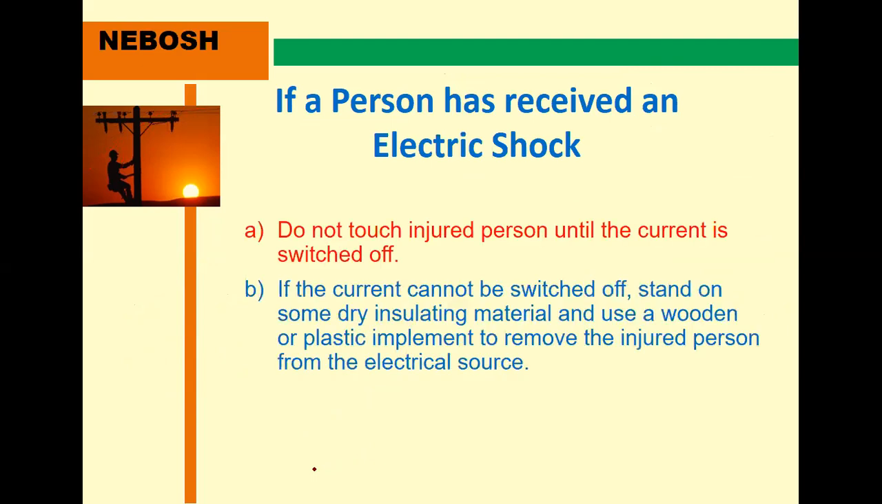If a person has received an electric shock, then never touch him directly. For example, if one guy gets an electric shock, do not touch the injured person until the current is switched off. Then go and switch off that electric line, or use rubber, any stick, or plastic items. If the current cannot be switched off, stand on some dry insulating materials and use a wooden or plastic implement to remove the injured person from the electric source. That's why, if any guy gets an electric shock, never touch him.